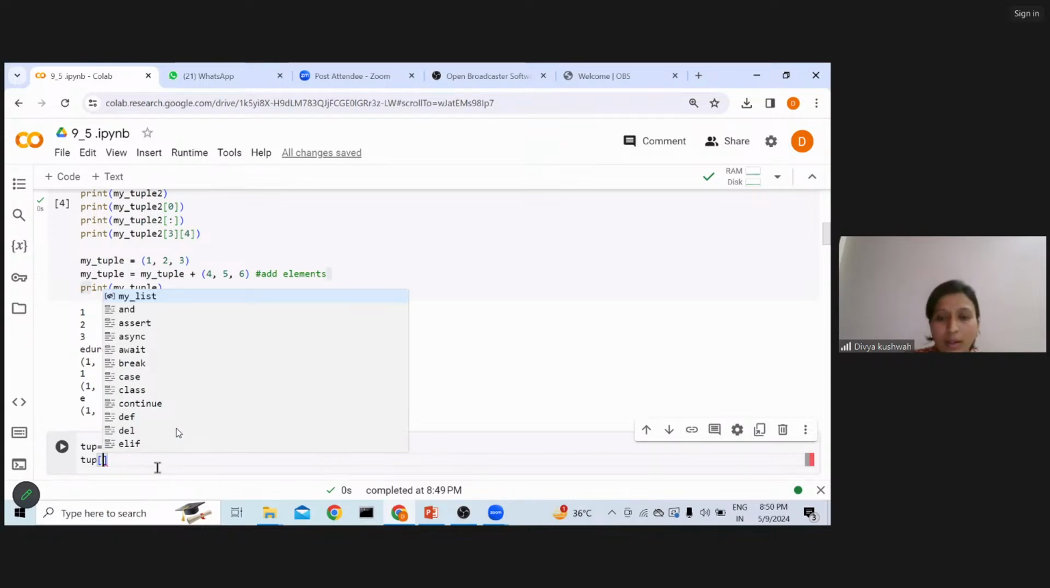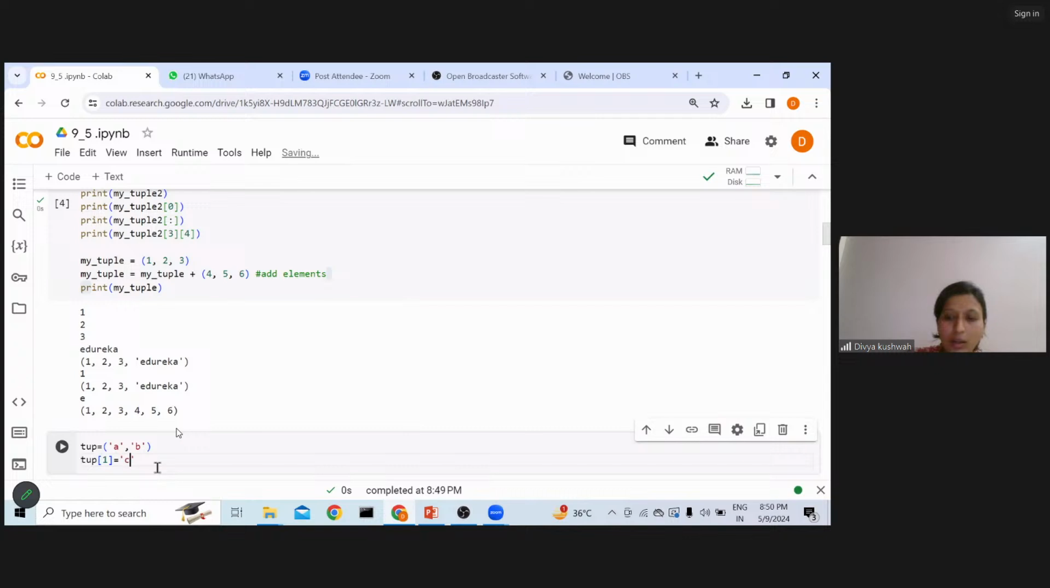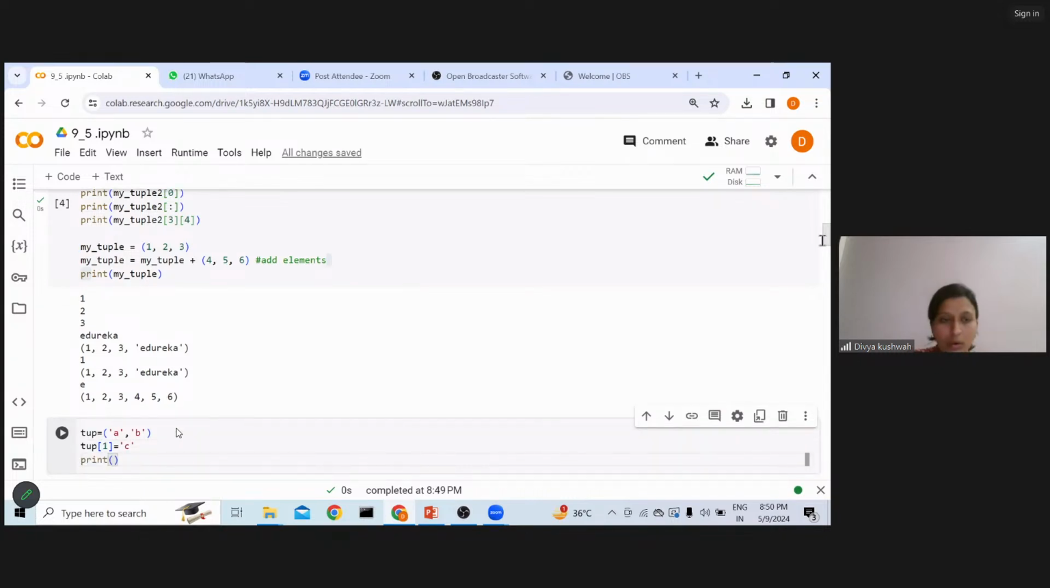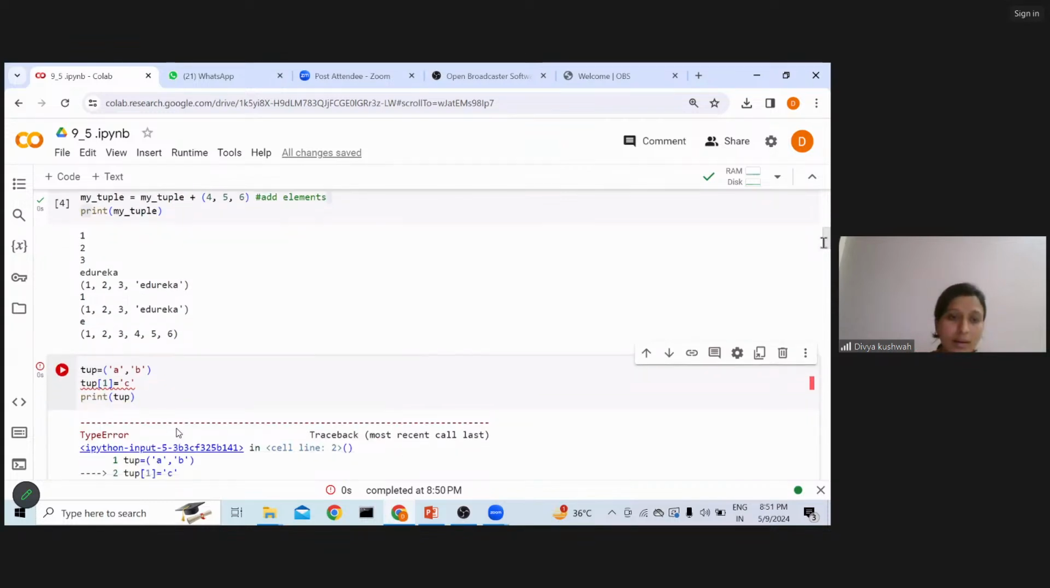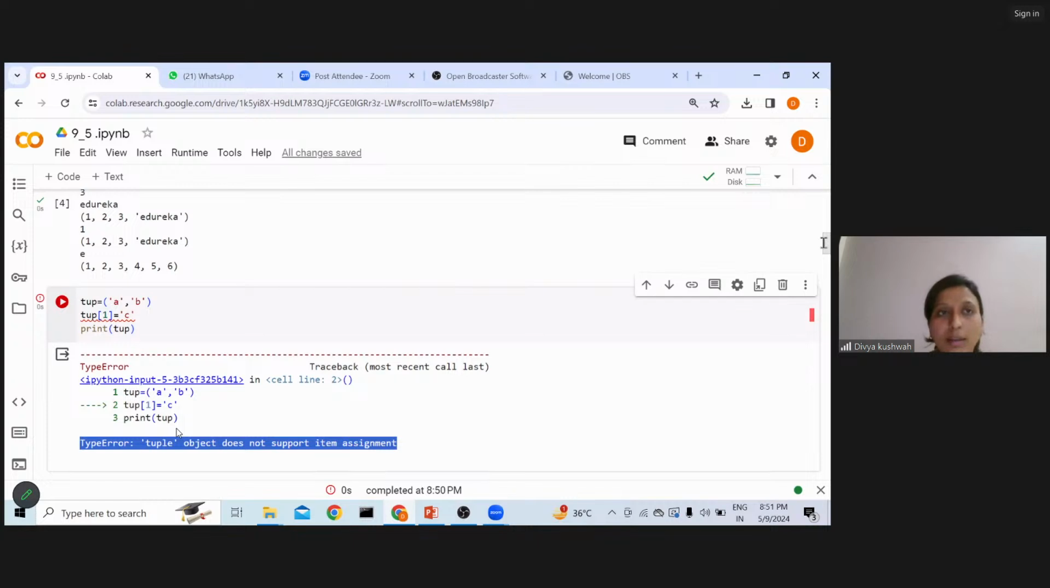B is at 1, right? So I am passing C there, and then I am printing the value of the tuple. Whether the tuple is allowing me or not, let's check. Why is this error there? Because it does not support mutability, right? It is immutable. I cannot modify my tup tuple because once it is created, it is created only.